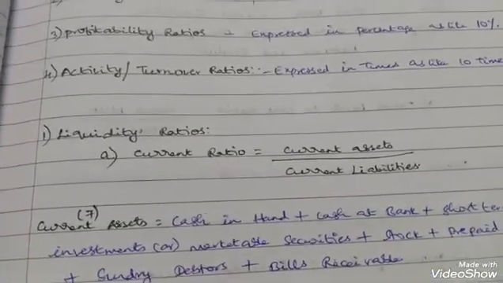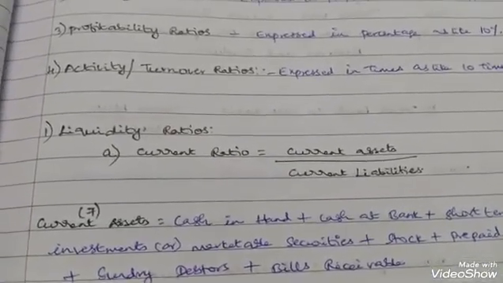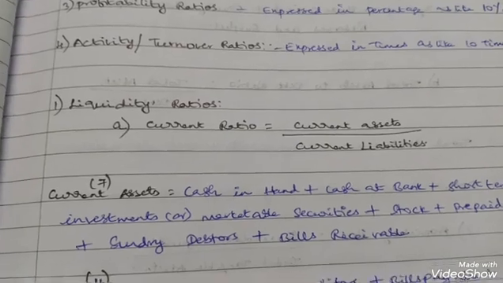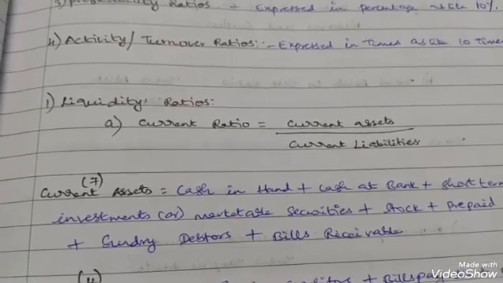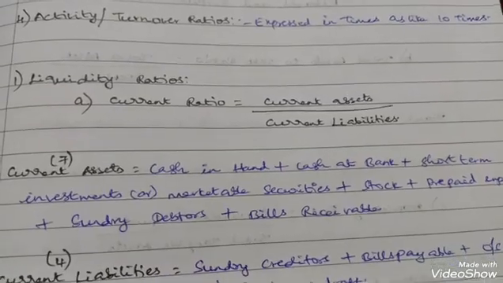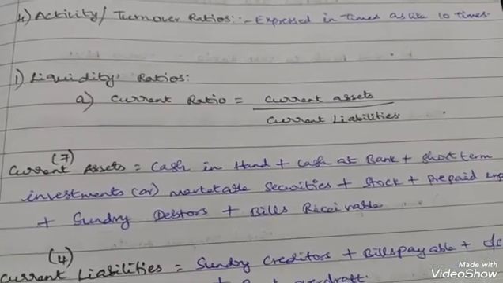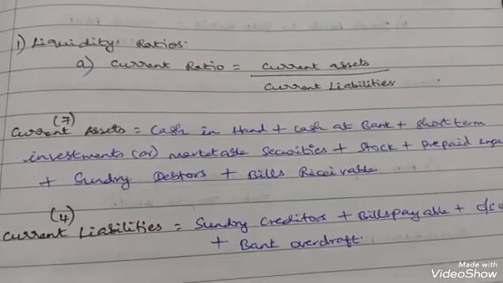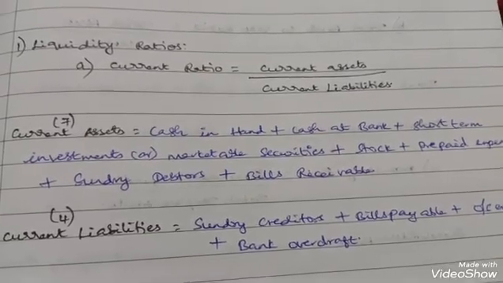Liquidity ratios are of two types, current ratio and liquid ratio. Okay, current ratio. Current ratio is equal to current assets by current liabilities. So what are all the current assets? I have mentioned 7 current assets and 4 current liabilities. This must be known for every student compulsorily.